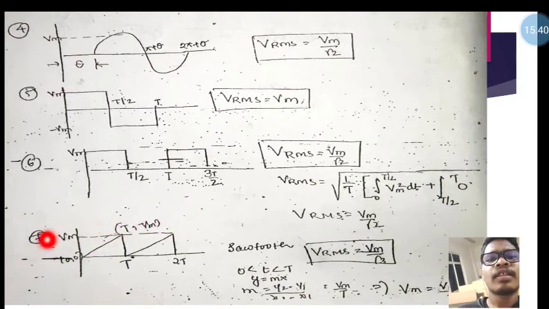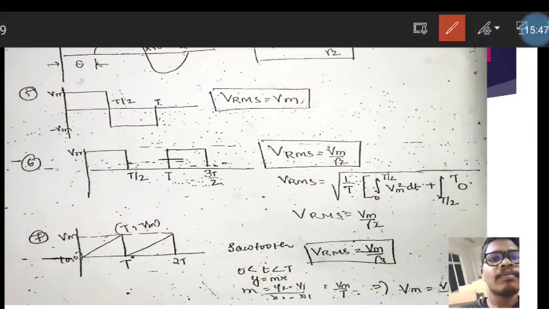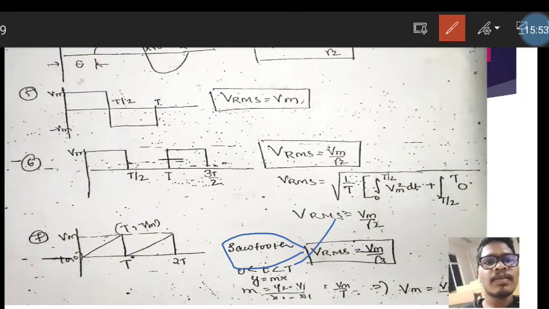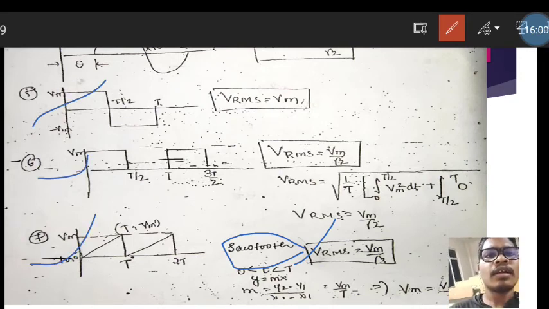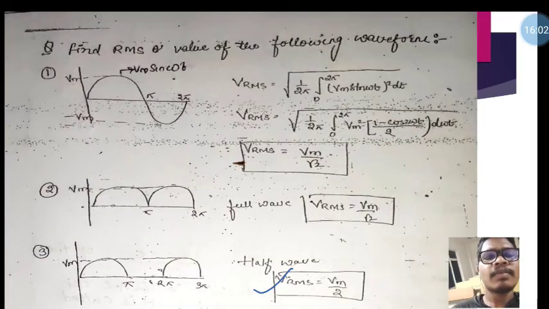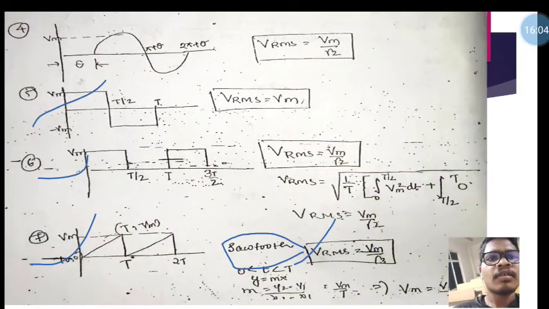Here we are taking a triangular shape, or it is a sawtooth waveform. Its RMS value is Vm divided by root 3. Please remember all the RMS values of these figures. It is important to write in any competitive examination, where it is asked in short form. That's why you have to remember all the RMS values.